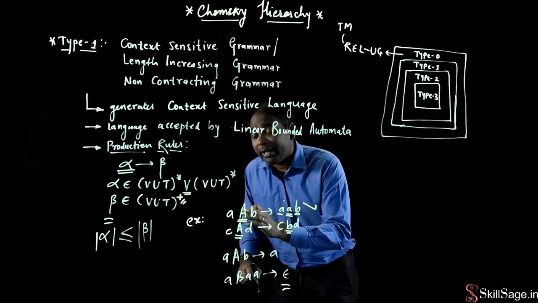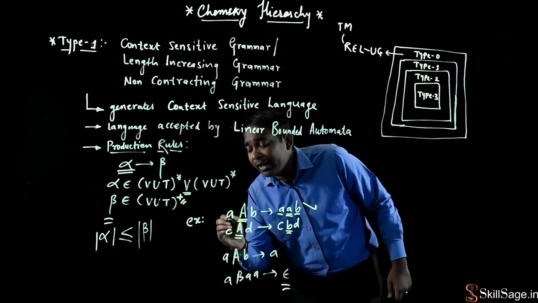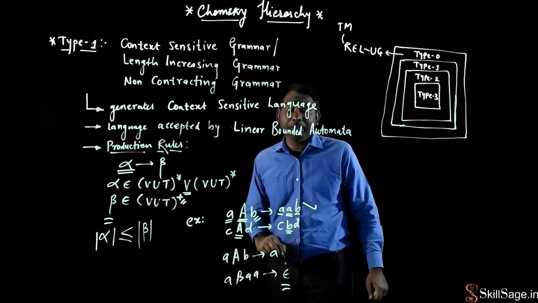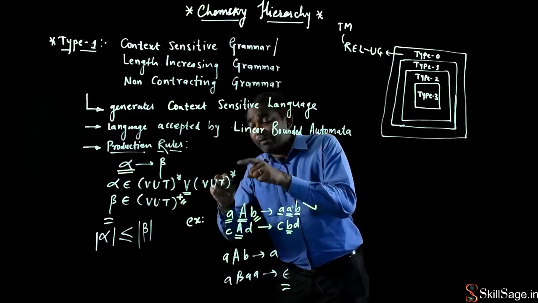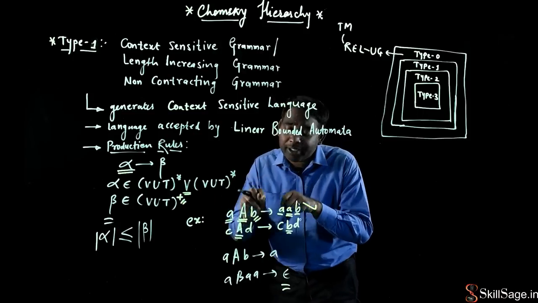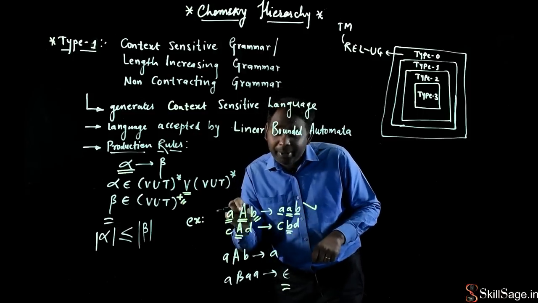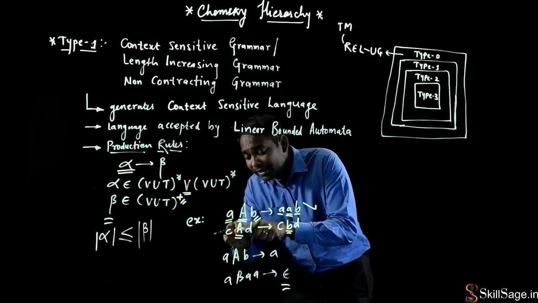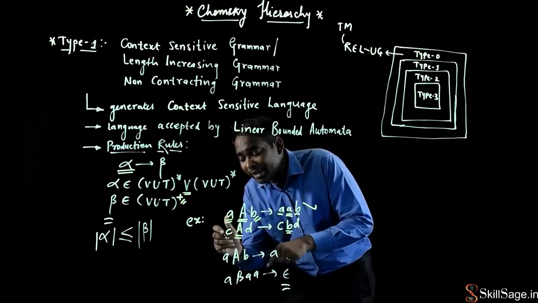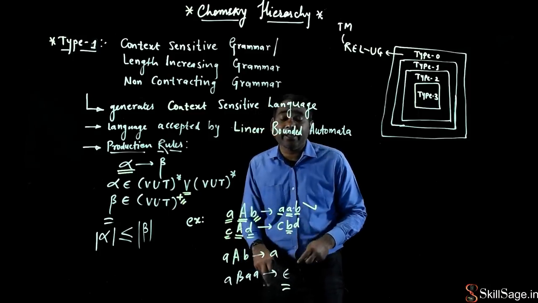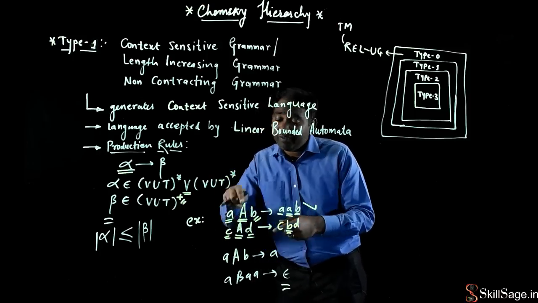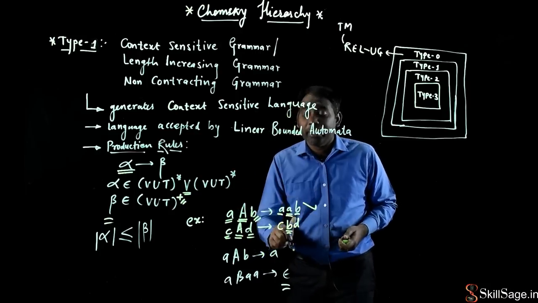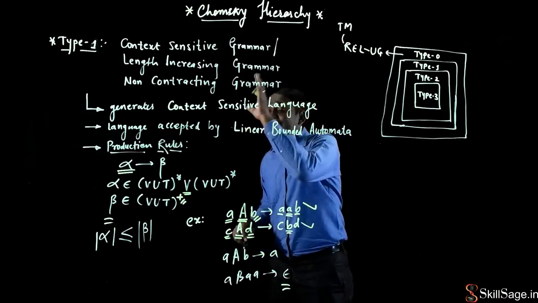उस टाइम पे A का लेफ्ट कॉन्टेक्स्ट क्या था? A का लेफ्ट कॉन्टेक्स्ट क्या था? स्मॉल a, और A का राइट कॉन्टेक्स्ट क्या था? स्मॉल b, राइट? जब A का लेफ्ट कॉन्टेक्स्ट स्मॉल a होगा और A का राइट कॉन्टेक्स्ट स्मॉल b होगा, at that time this capital A should be replaced by small a, right? Here again, A का left context मेरा C है और A का right context मेरा D है. In this terminology, if any A is encountered, then this A will be replaced by small b. That is why it is called context sensitive grammar.